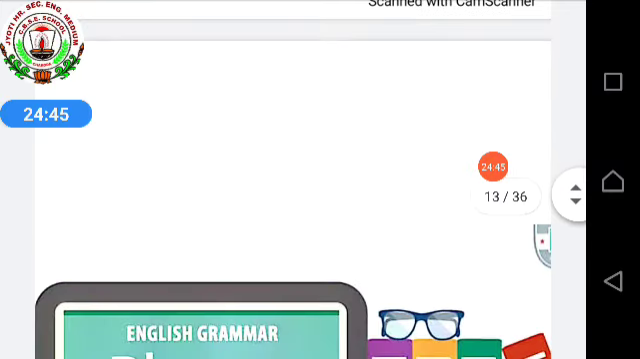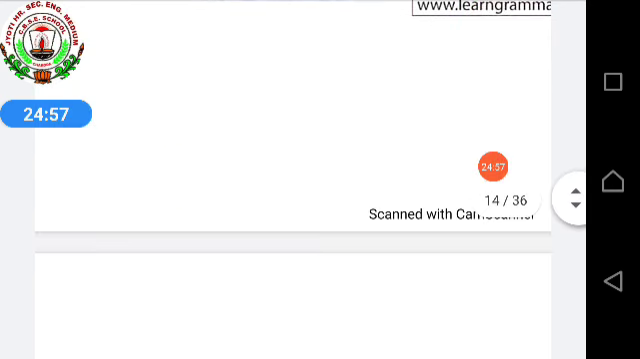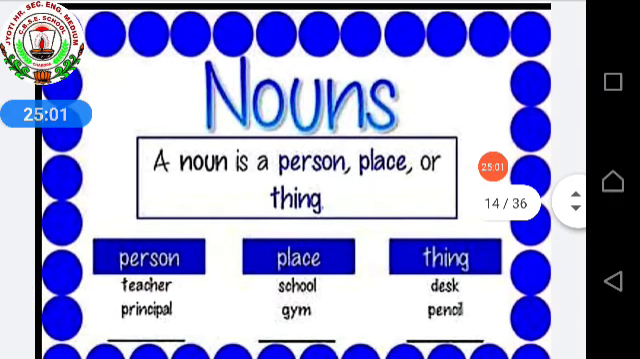Next, the phrase types and examples. In the book also, 5 types of phrases are given. First one, noun phrase. So before learning about noun phrase, let's see what is a noun. A noun is a person, place or thing. What does a noun show? A noun is a place, person or thing.